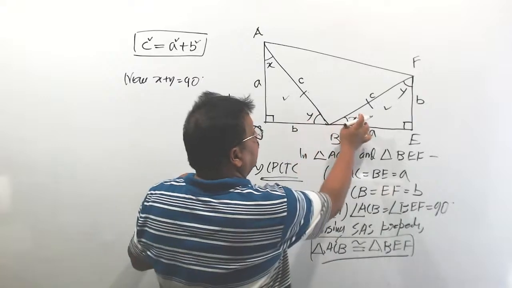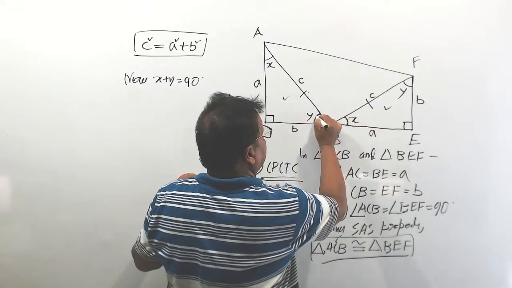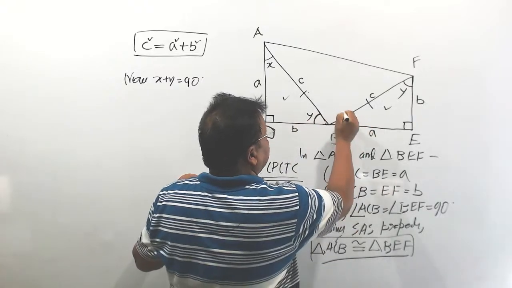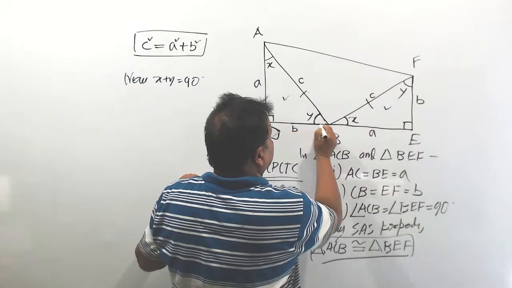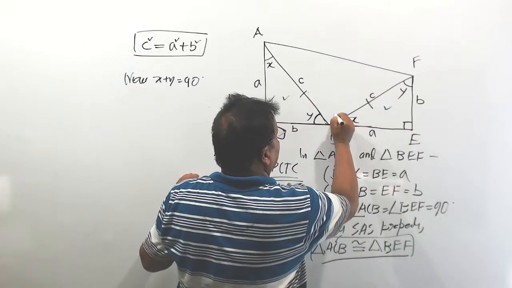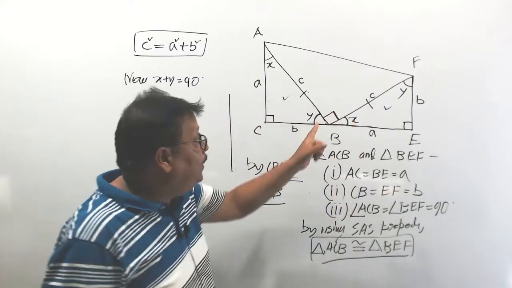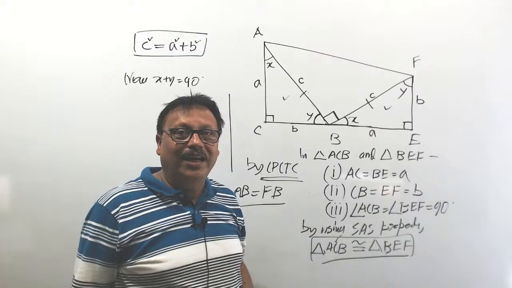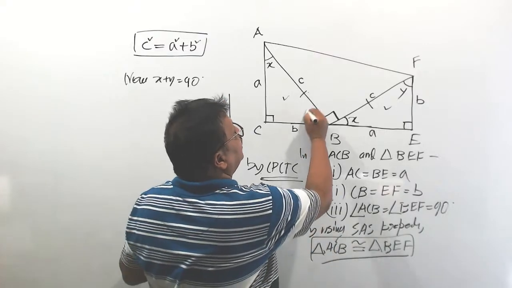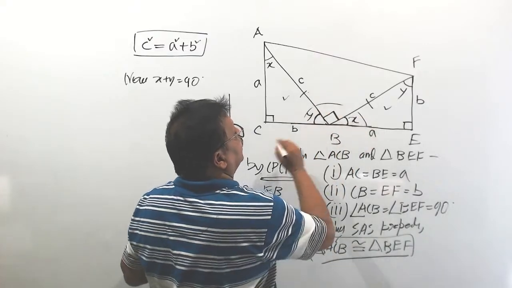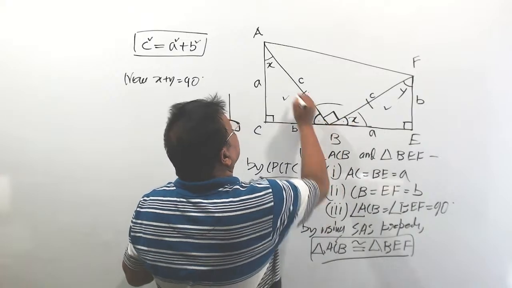If these two angles sum to 90, then what will be this angle? This is a straight angle, is it not? So X plus Y is 90 from this triangle.